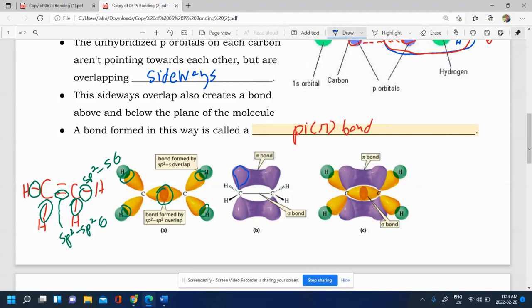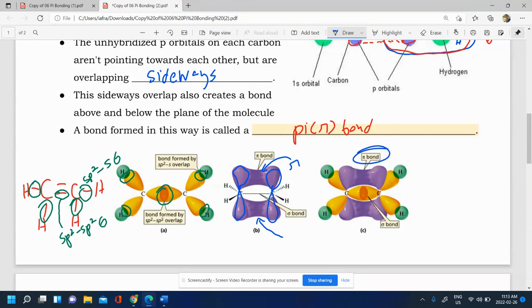So this is the unhybridized p of one carbon, the unhybridized p of the other carbon, and this parallel overlap here, this indirect overlap that's happening, not direct head-on, there's top and bottom, that consists of the one pi bond. So let's put them together here.